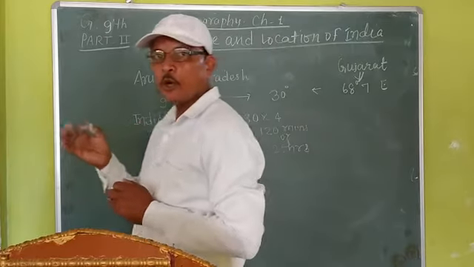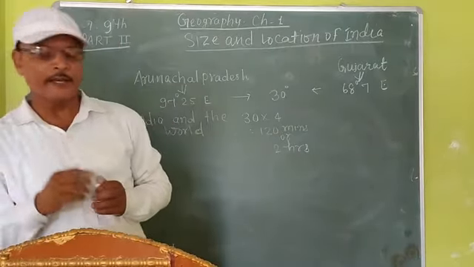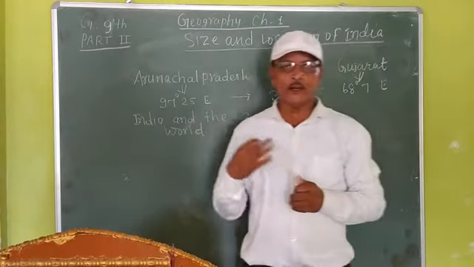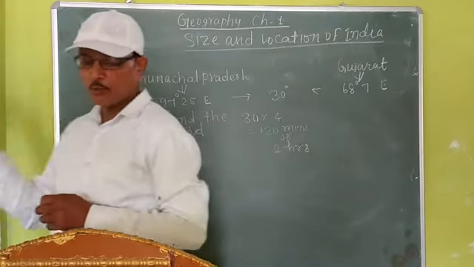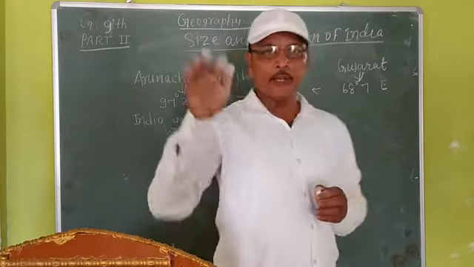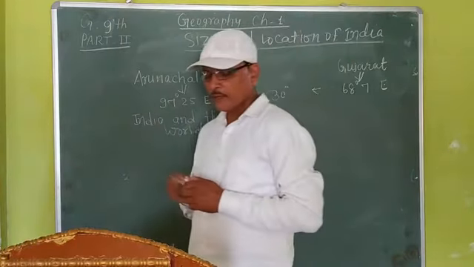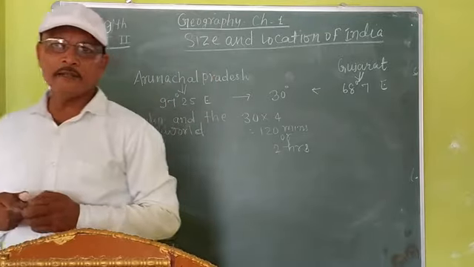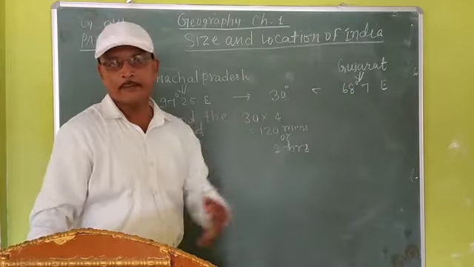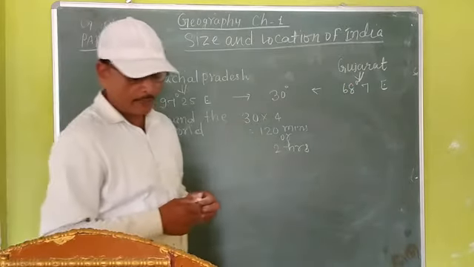Pakistan is also located in the northwest of India. Nepal is located on the northern side of India. China, Bhutan, Myanmar, these countries are located in the northeast of India. And Sri Lanka and Maldives are located in the south and southwest of India. These are the neighboring countries of India.